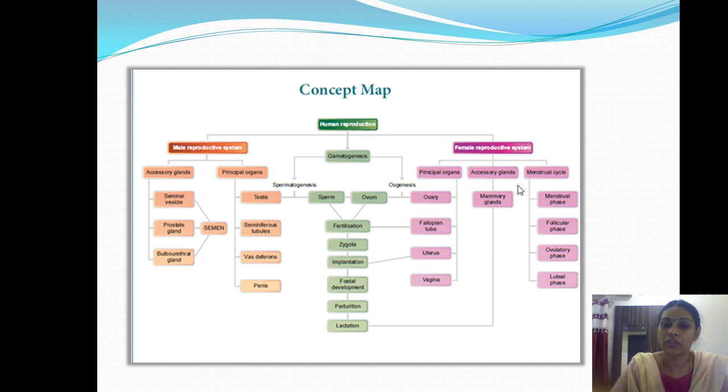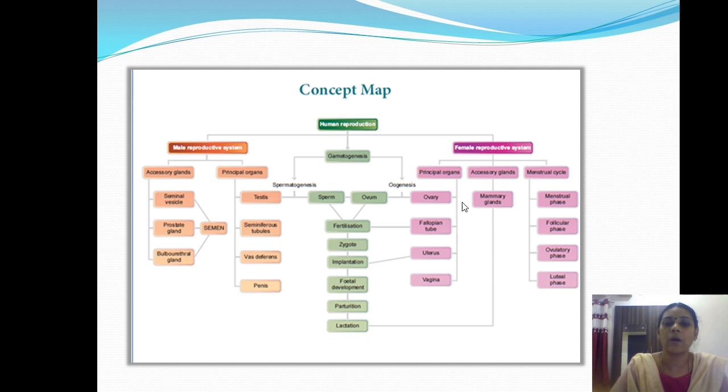Along with the production of the female gamete, it also nurtures the developing fetus. The fetus which is developing in the mother's uterus has to be developed and nourished. That is also done by the female reproductive system. So that is why the female reproductive system is complex.